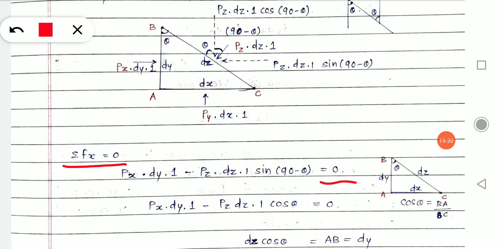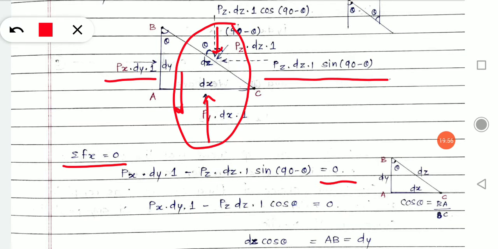Alright. So summation of Fx means forces in x direction, and we have to do the summation of all the forces in x direction. This is the first force in x direction, and this is the second force. All other forces, weight and this one, these three forces are part of the vertical force system, right?